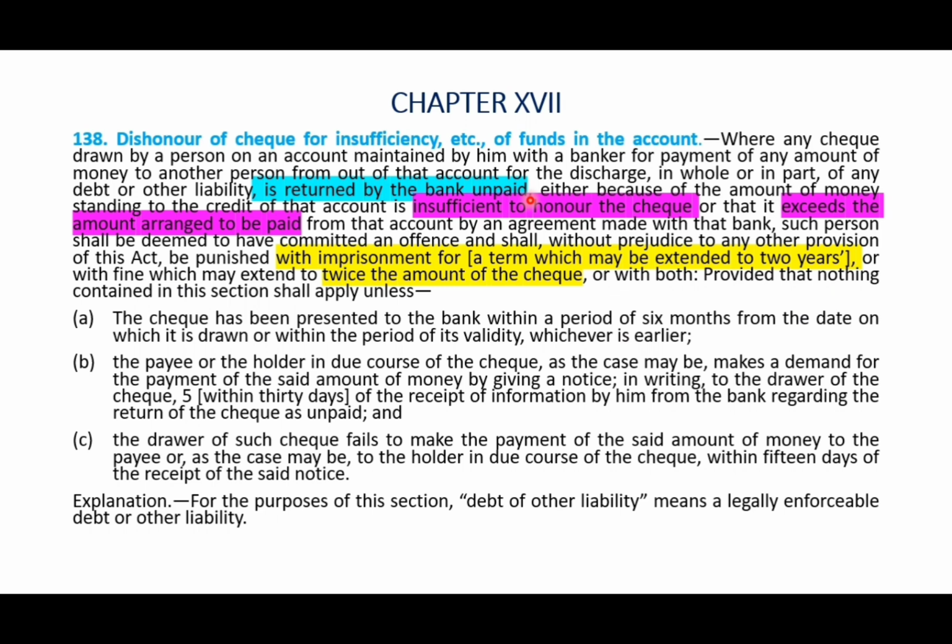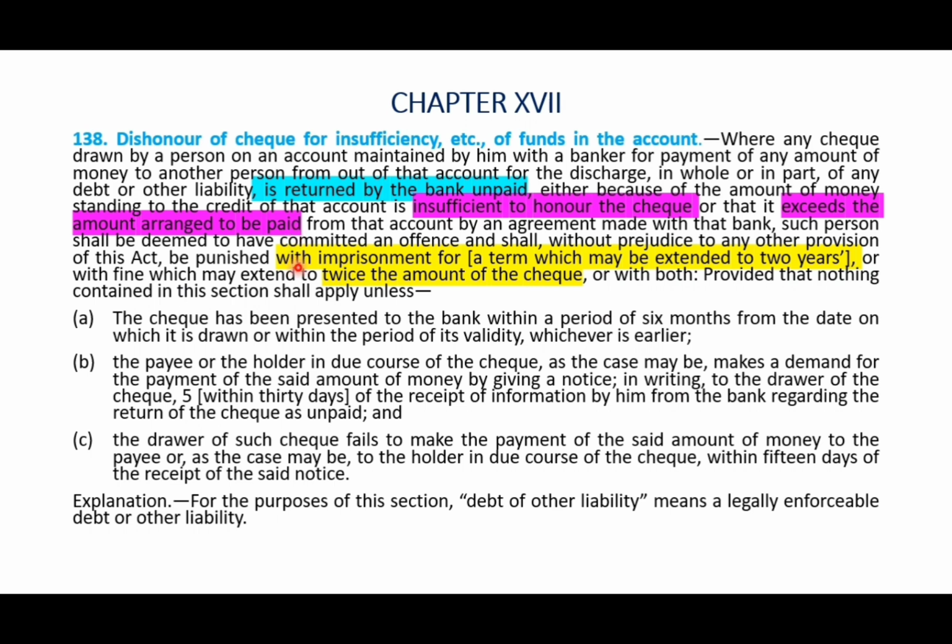And for what reasons it can be dishonored is, it is stated that if the amount in the account is insufficient to honor the check, then it is said to be the dishonor. Or else if it exceeds the amount arranged to be paid, then it is also said to be the dishonor of check. So there are various other reasons for dishonor, but these two reasons are explicitly provided in the provision itself.